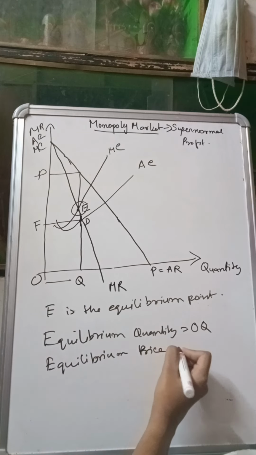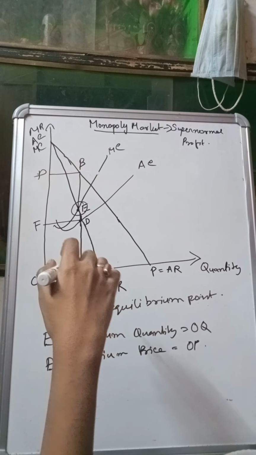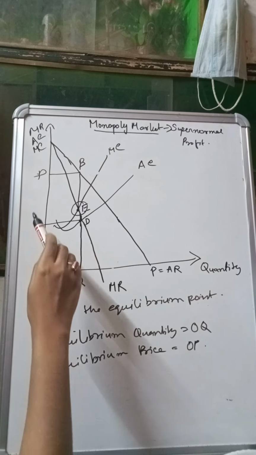Equilibrium price, as we can see, is this, P, OP. Now you just notice the line BQ. The BQ line has been intersected by the AC curve at point D, right? At point D, this must be my average cost.